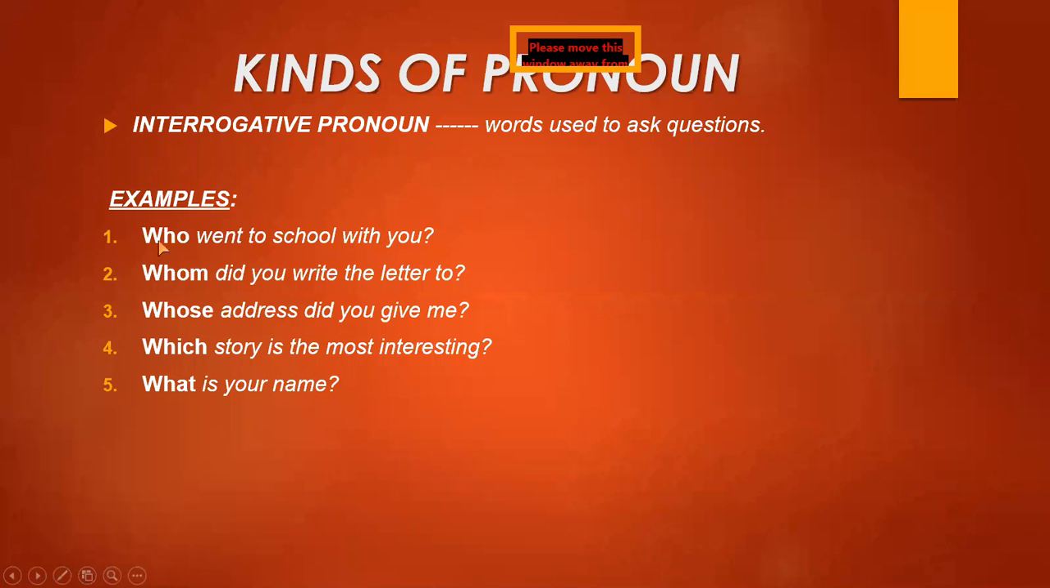Some examples are here. Who went to school with you? Whom did you write the letter to? You know that whose, whom, and who are used for the persons. Remember this thing? So the third example is, whose address did you give me? You know that these three pronouns are always used for the persons. Okay? Remember all these things.